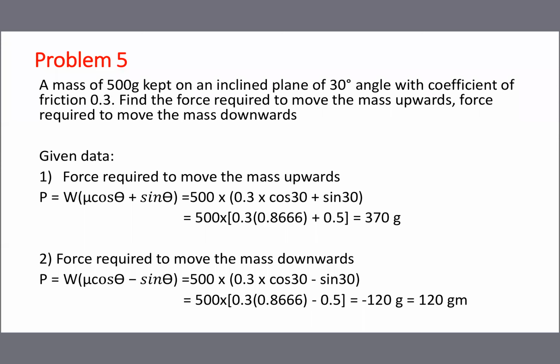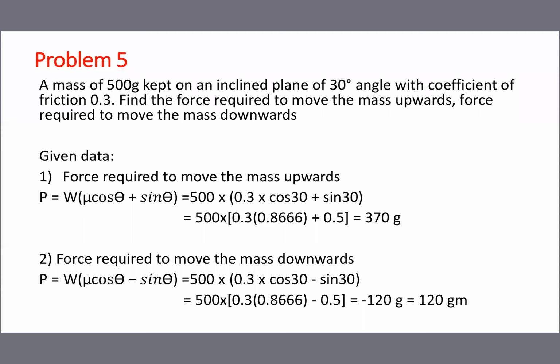And one more question: the force required to move the job downwards. So two questions. Given data, force required to move the job upwards. This is a new formula that we have not studied at all.